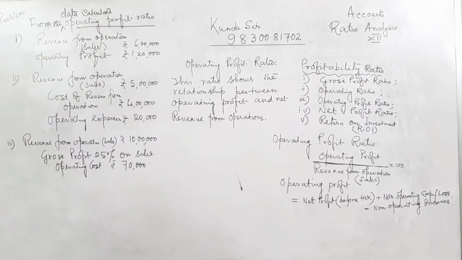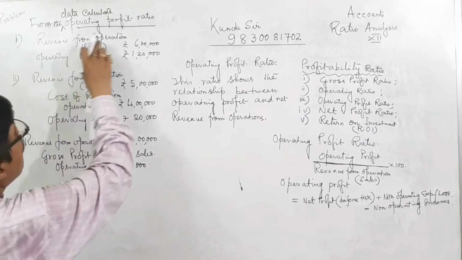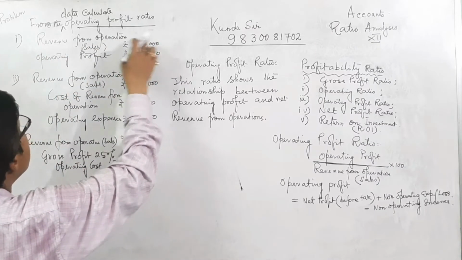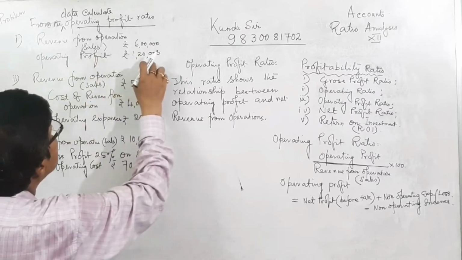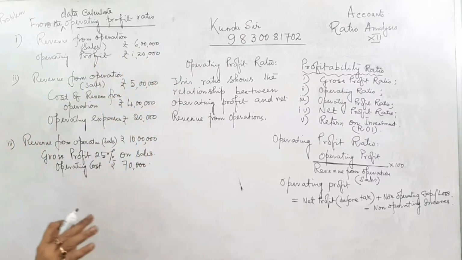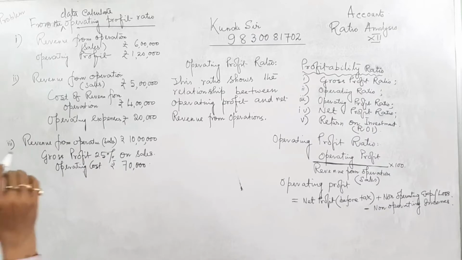This problem is given here, revenue from operation and operating profit. Solve fast.